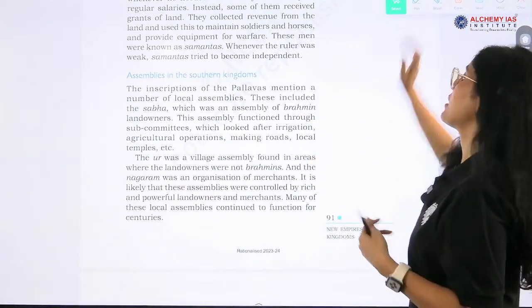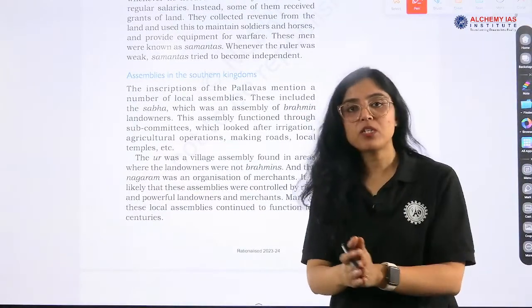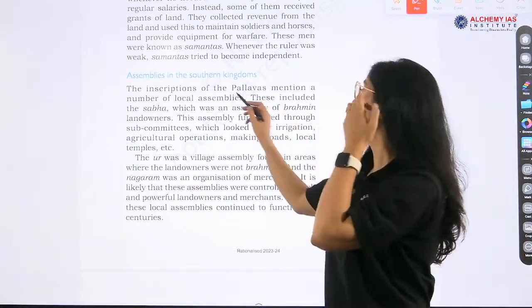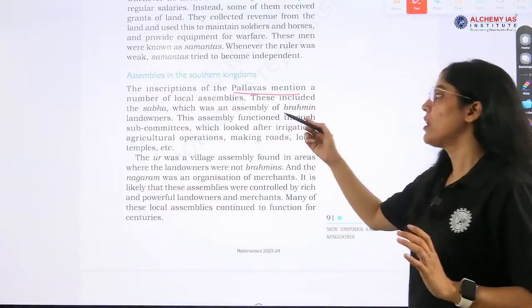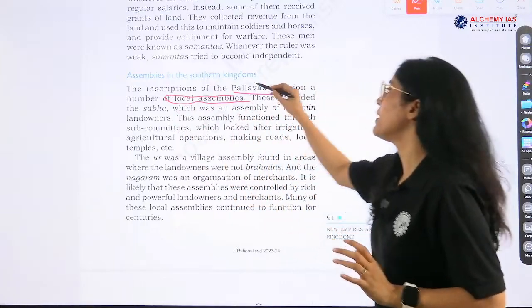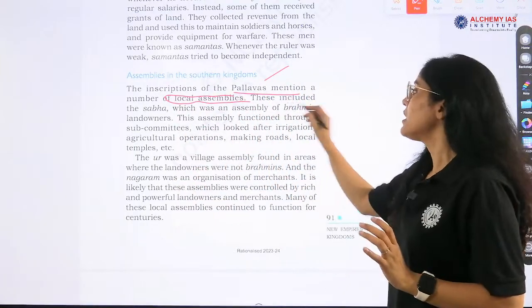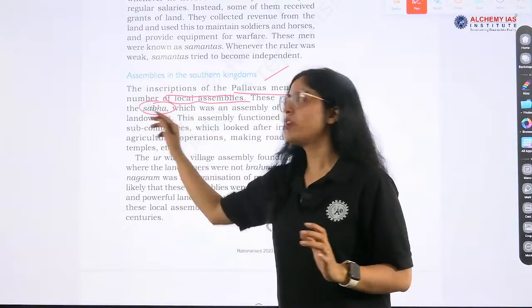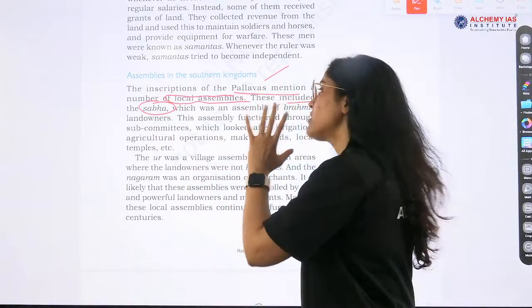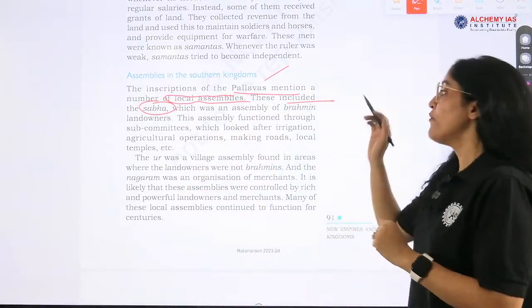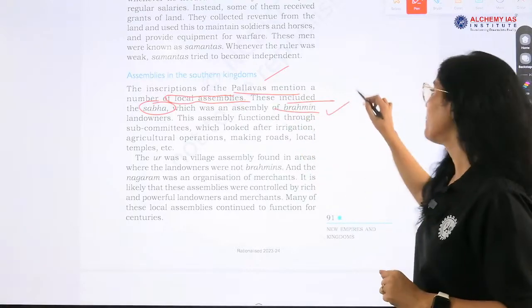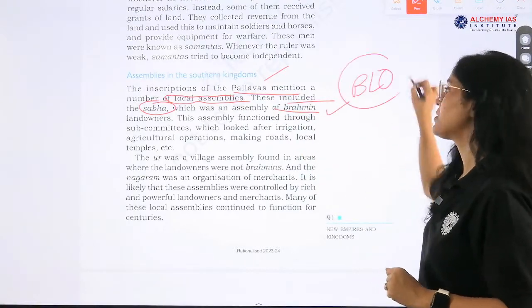Assemblies in the southern kingdom, very, very important. Okay. The inscriptions of the Pallavas mention a number of local assemblies. These included the Sabha. During Rigvedic times also we know that Sabha was an assembly, right. In Pallava inscriptions, the Sabha was an assembly of Brahmin landowners. Remember this point.